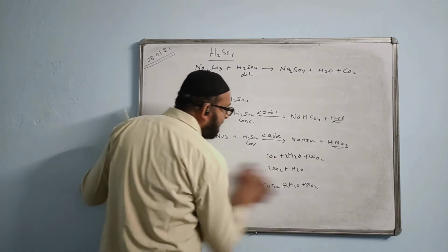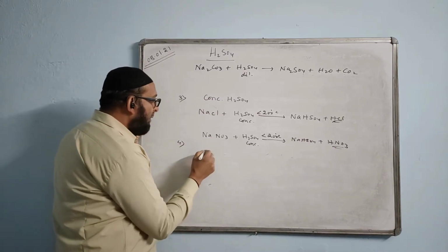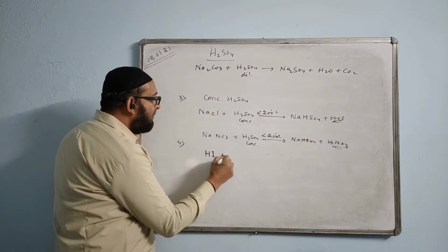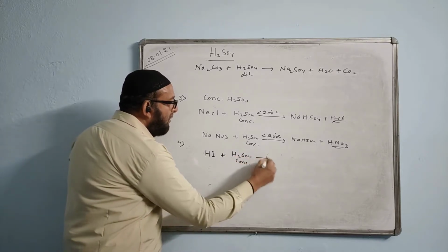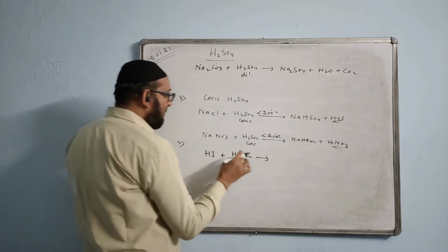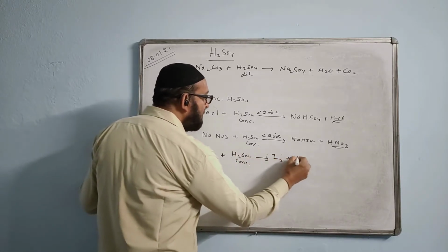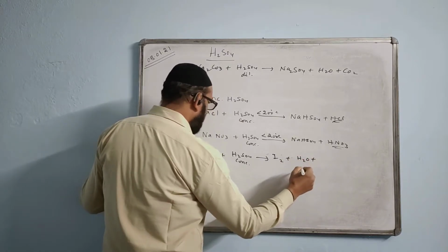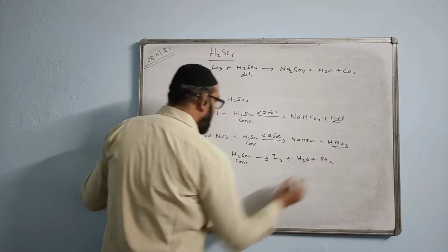Then we have the reaction with hydrogen iodide and hydrogen sulfide. Hydrogen iodide, that is HI plus concentrated H2SO4. This will remove hydrogen and give you iodine plus H2O plus SO2.